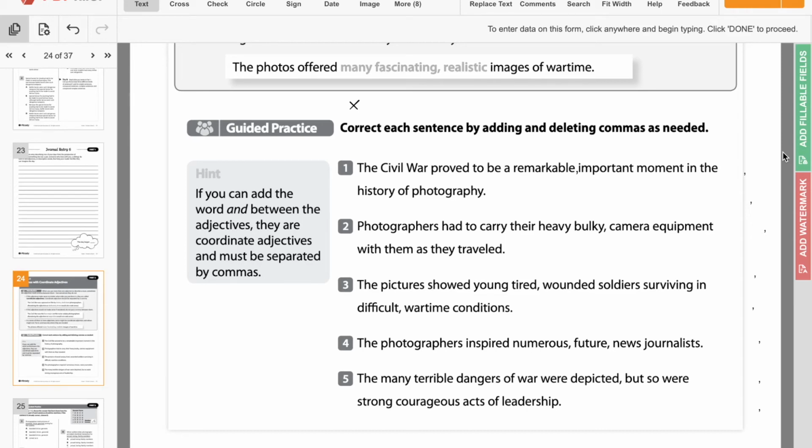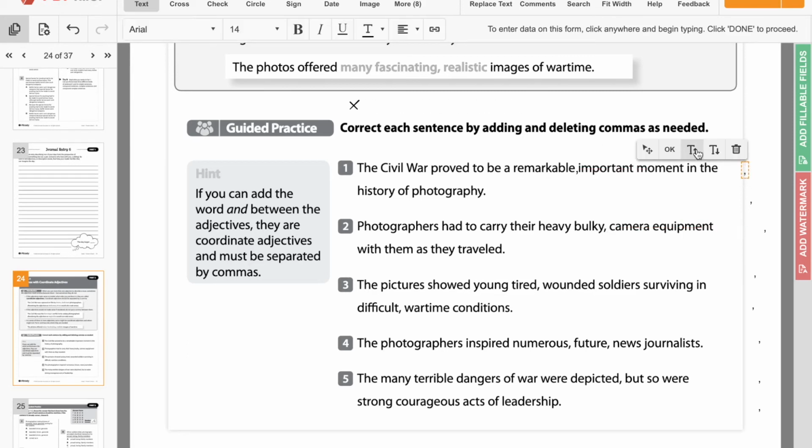Now also here, camera could be seen as an adjective because it's describing the type of equipment, but camera equipment is really just our adjective altogether. But here we have heavy and bulky. Now that comma does belong after bulky, so we're going to go ahead and leave this comma here because, again, camera is almost our third descriptive word. So we're going to go ahead and leave that comma.